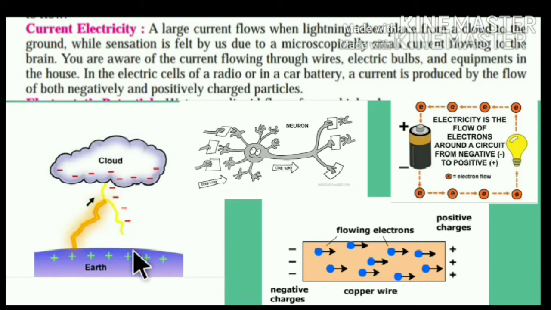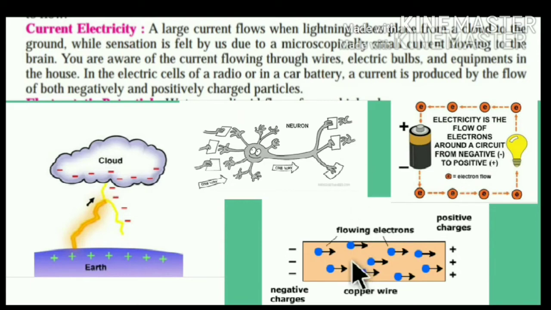Similarly, a sensation felt by us is due to a microscopically small current flowing to the brain. All that we feel through our skin, the sensations, flow through the neurons toward our brain.